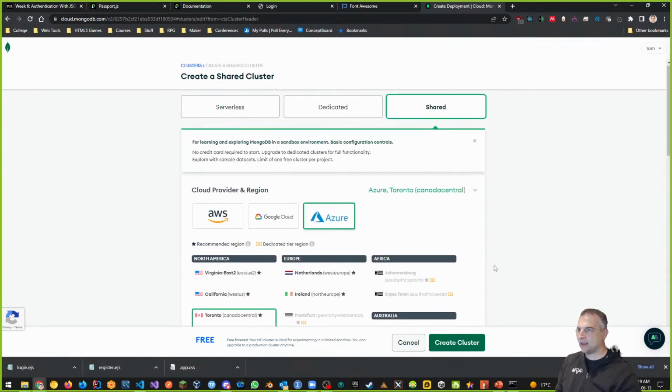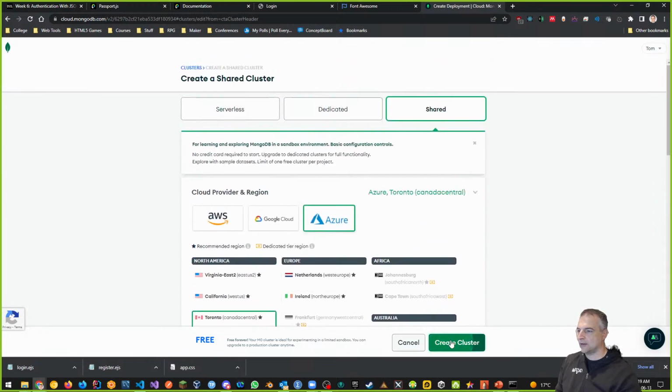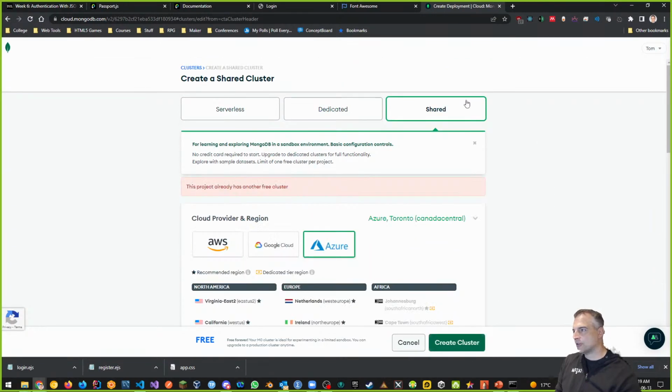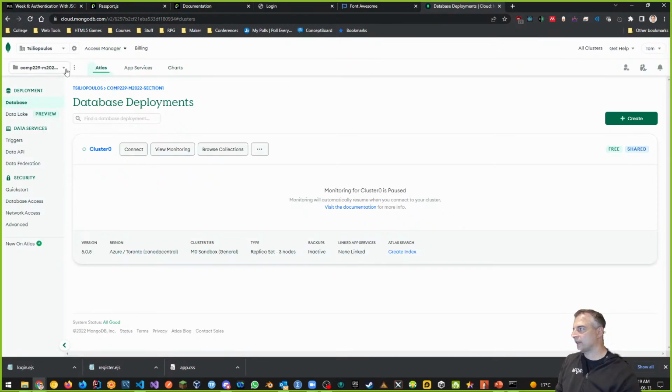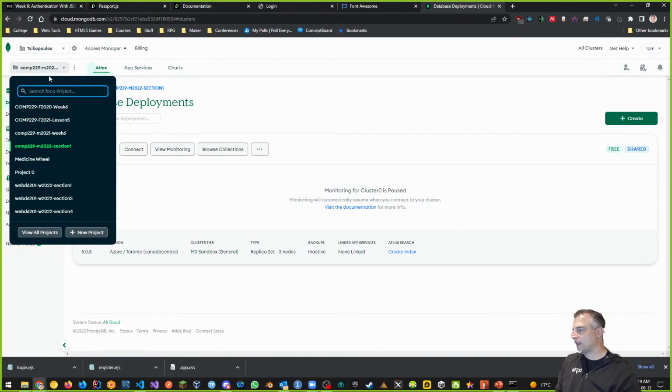I want to create the cluster. Okay, I want to create the cluster. And that's the first piece you do. You make sure it's shared. It says the project or same project. Let's make a brand new one. So let's do that again.